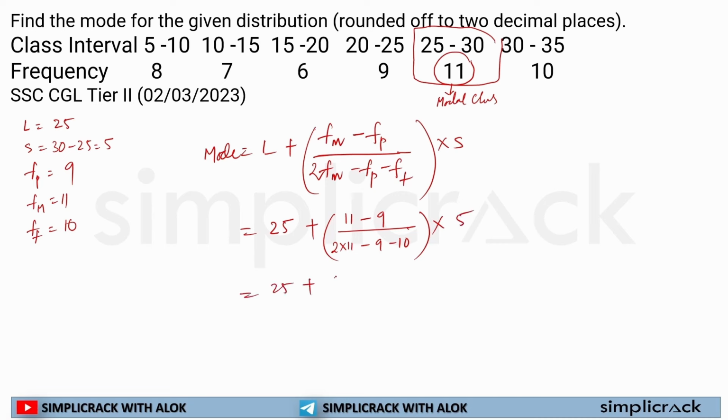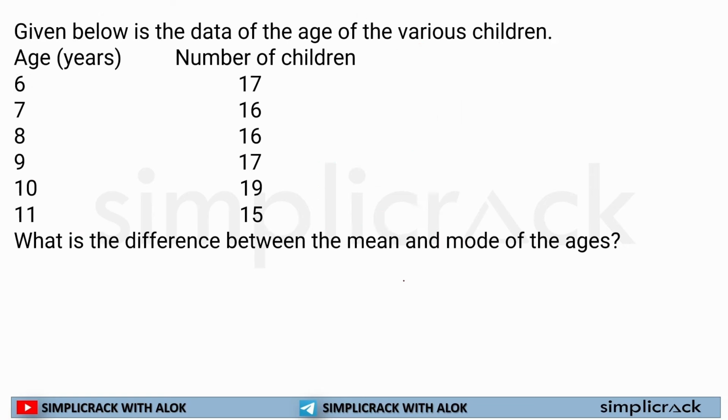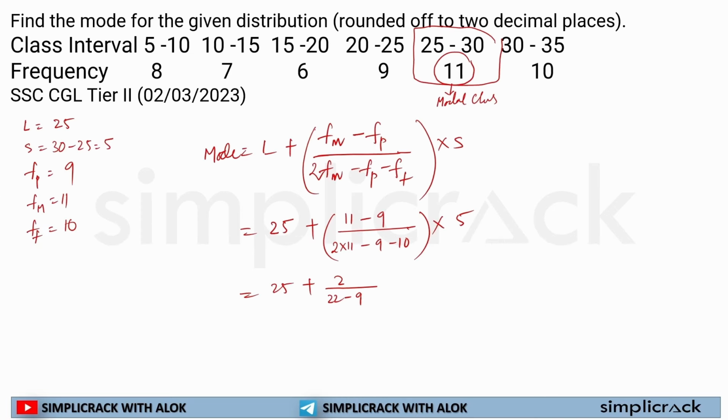So 25 plus 2, divided by 22 minus 9 minus 10, which is 19, and this whole thing is multiplied by 5. So this will come to 25 plus 2 by 22 minus 19, which is 3, multiplied by 5. That is 25 plus 10 by 3. If I solve this, it will be 75 plus 10, 85 by 3.